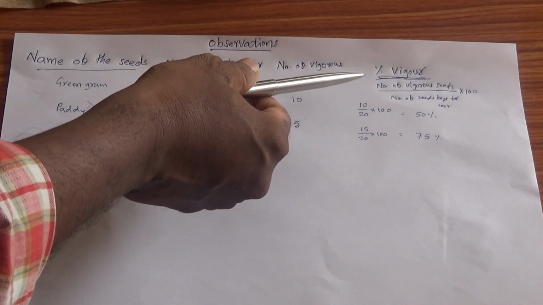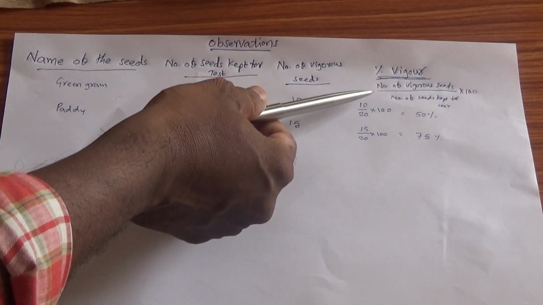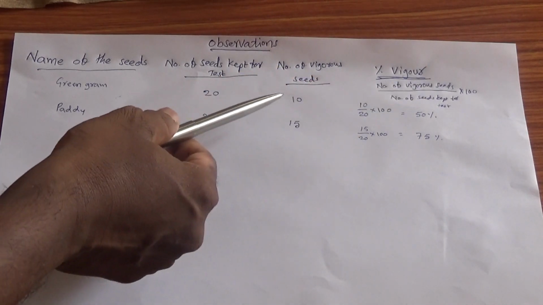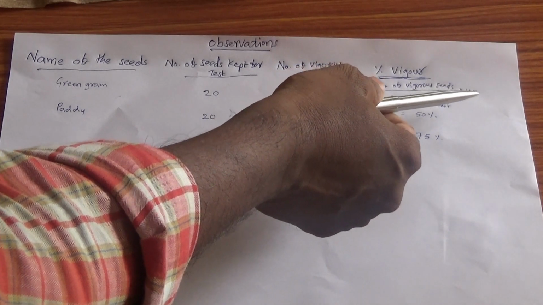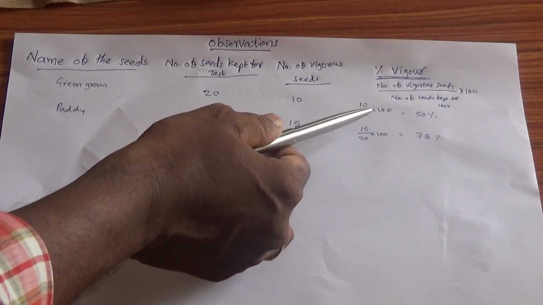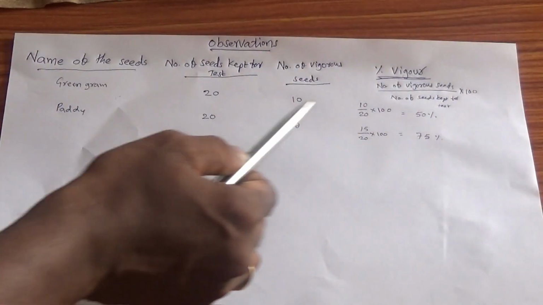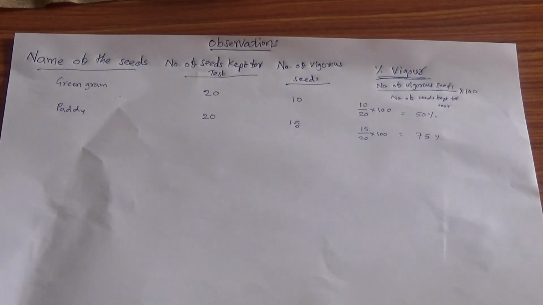So calculate the percent of vigor by taking the formula: number of vigorous seeds divided by number of seeds kept for test, multiplied by 100. So 10 by 20 into 100 is 50%, 15 by 20 into 100 is 75%. So green gram is 50%, paddy is 75%.